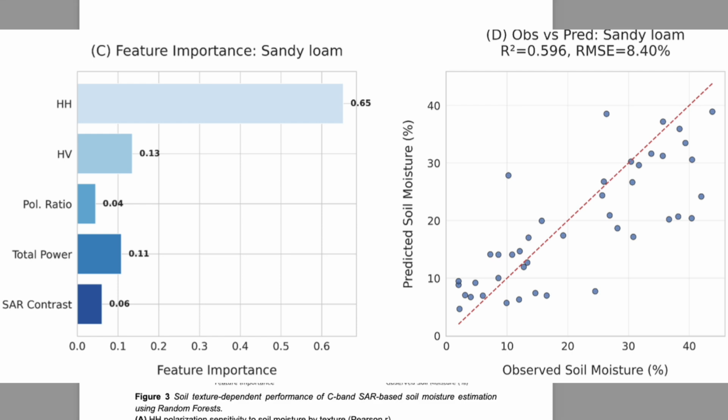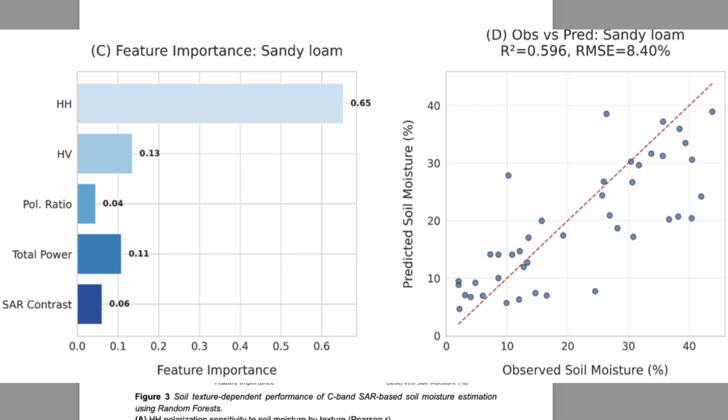Total power is also slightly better, and SAR contrast. And panel D shows the observed versus the predicted soil moisture, again just for the sandy loam. This sandy loam data was around 170 data points. I split them into training and test dataset and trained a dedicated random forest model just for this texture in panel C and D. After training, this was checked to predict on new unseen data, the test data set.